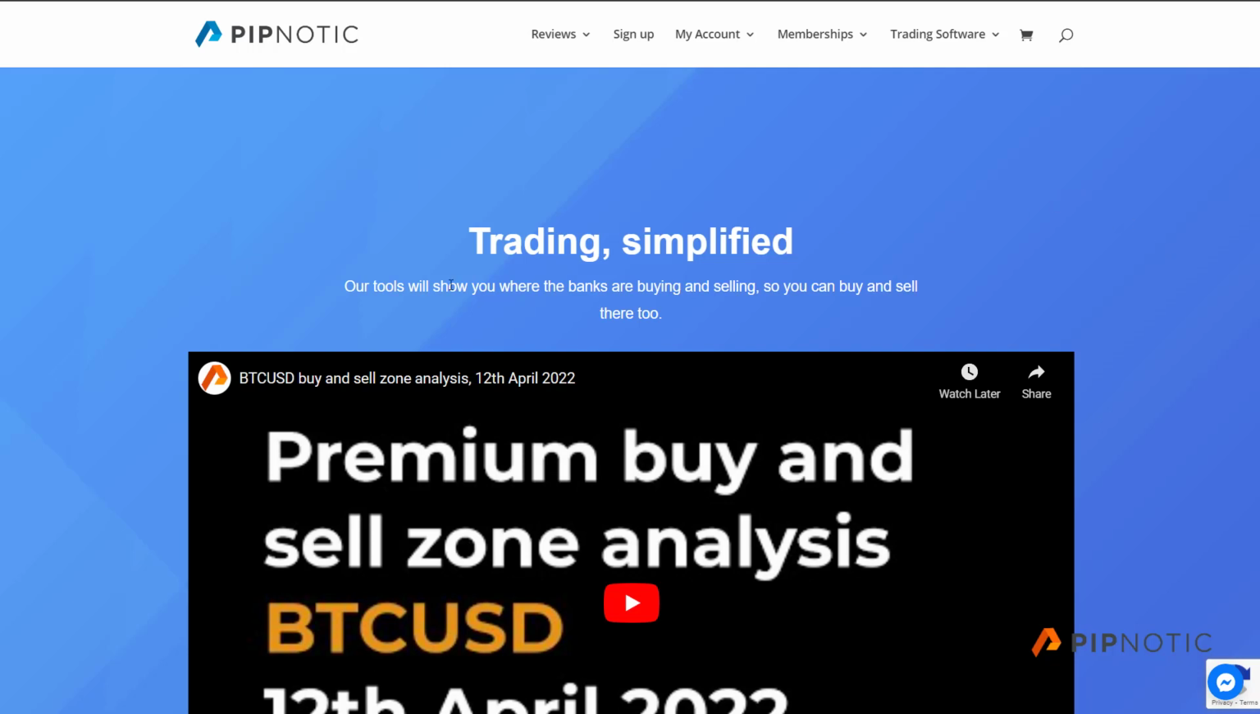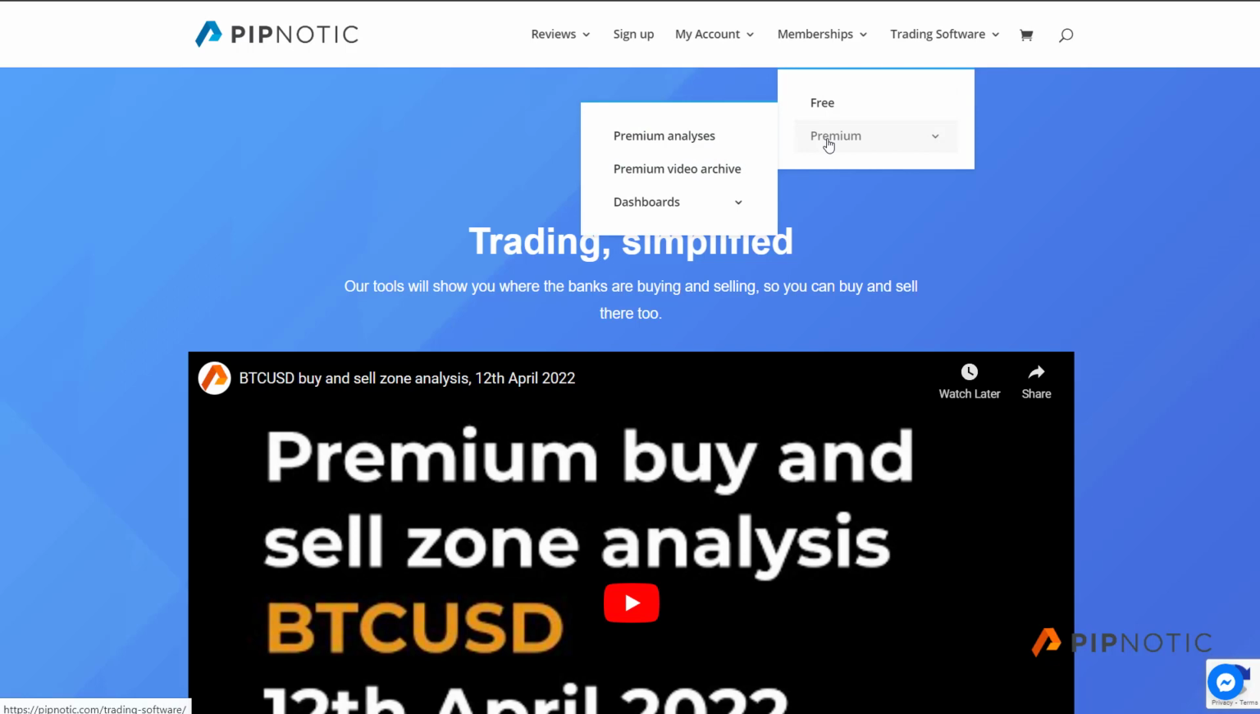Well, the dashboards are available by visiting the Pipnotic website, so pipnotic.com. And up in the menu here, you have a memberships menu point. And you have two memberships. We have the free one and the premium. Okay, in the premium membership, we have several different pages. We have the first point, which is a premium analysis.